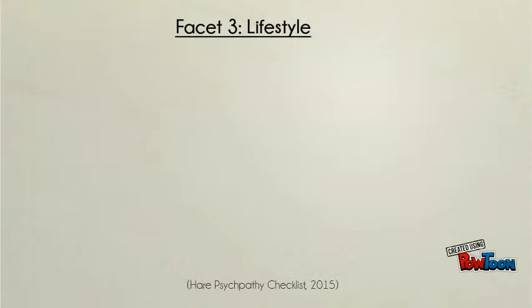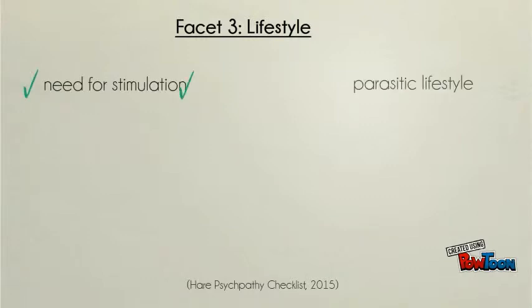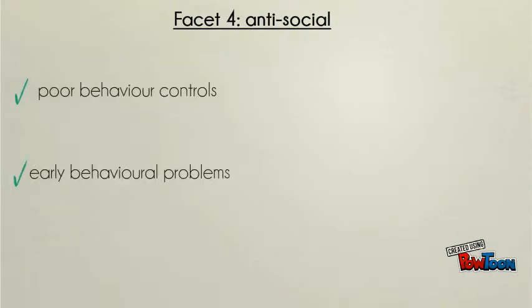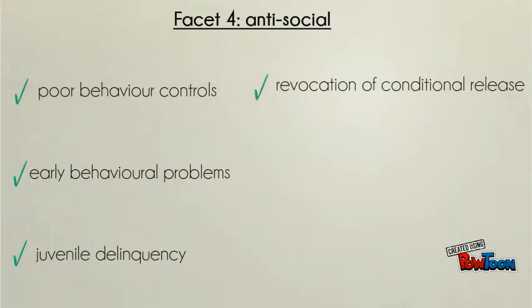Facet 3 is the lifestyle factor, which includes need for stimulation, a parasitic lifestyle, lack of realistic long-term goals, impulsivity, and irresponsibility. Facet 4 is the antisocial factor, which includes poor behavioral controls, early behavioral problems, juvenile delinquency, revocation of conditional release, and criminal versatility.